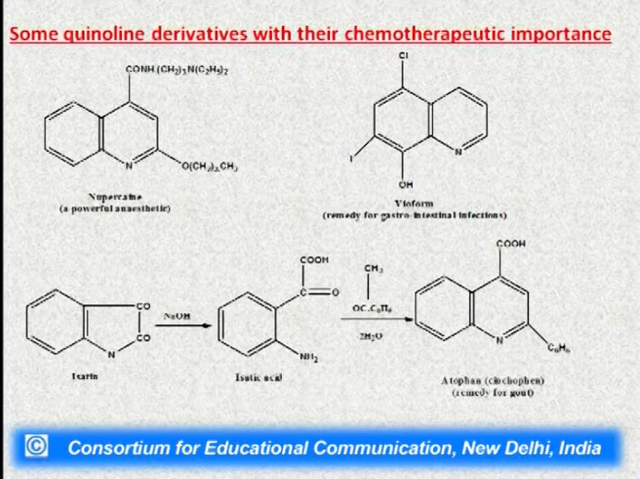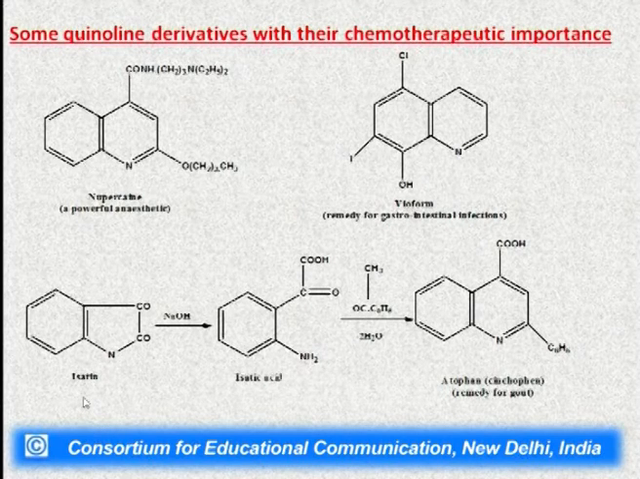Some quinoline derivatives with different chemotherapeutic importance are also there, one of which is Nupercaine, which is a powerful anesthetic. These anesthetic drugs are given to patients before going for an operation, so it is an important drug. Then Biochloroform is again a drug which is a remedy for gastrointestinal infections. It also has quinoline as the base structure.